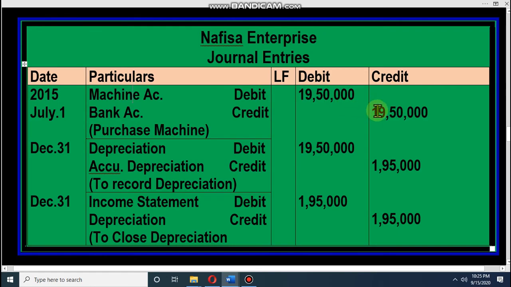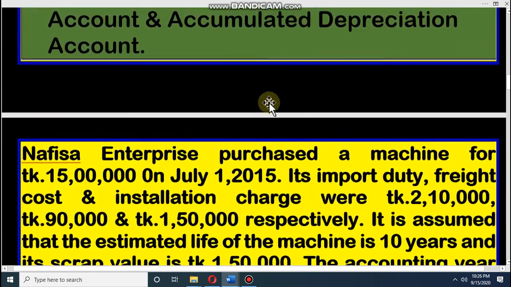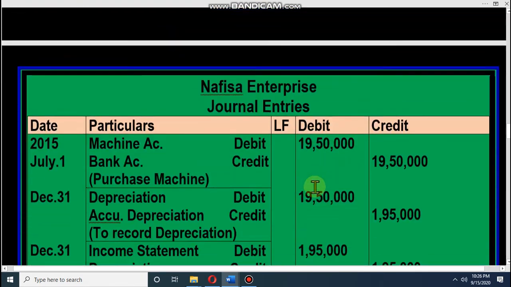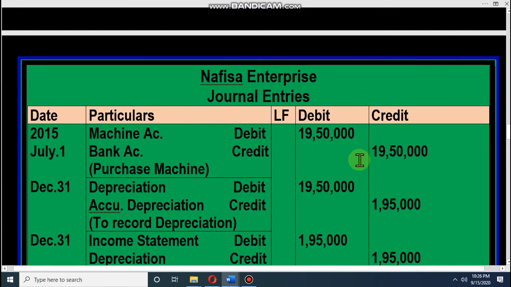Look at the value. It is 19 lakh 50,000. Dear student, be careful. Students may make a mistake here, because the cost price is 15 lakh, but actually it is not 15 lakh. We have paid 2 lakh 10,000 for import duty, 90,000 for freight and 1 lakh 15,000 for installation charge. That's why the total cost of the machine is 19 lakh 50,000. So you have to write 19 lakh 50,000. For this machine on July 1 we have spent 19 lakh 50,000, and you know that a machine is an asset. If an asset increases it is debit, and bank is our another asset, it decreases, so bank account credit. So I hope you understand the first journal.